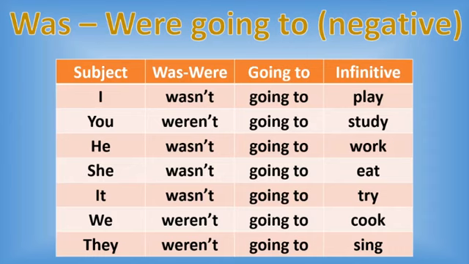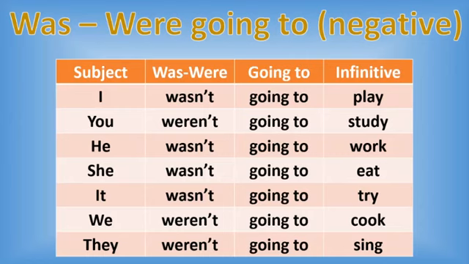Number 2, you weren't going to study. 3, he wasn't going to work. 4, she wasn't going to eat. Next one, it wasn't going to try. We weren't going to cook, and they weren't going to sing.